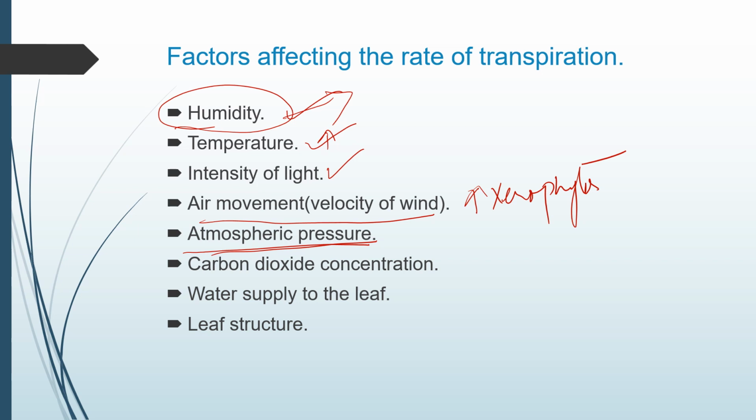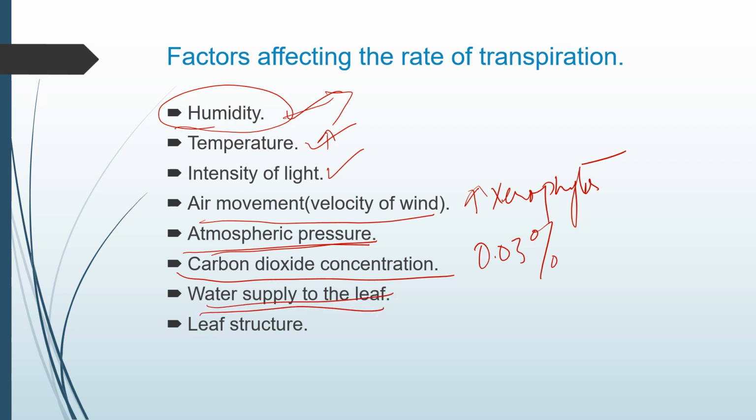Now next comes the carbon dioxide concentration. It is generally how much in our environment? It is 0.03%. So if the concentration of carbon dioxide increases more than the normal, the stomata get closed. So this reduces the rate of transpiration. As the carbon dioxide concentration increases above the normal, the stomata get closed, and this reduces the rate of transpiration.